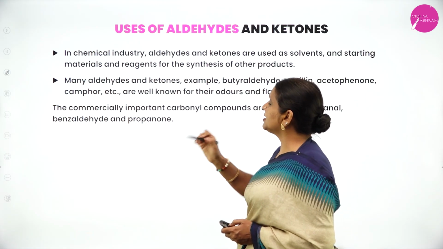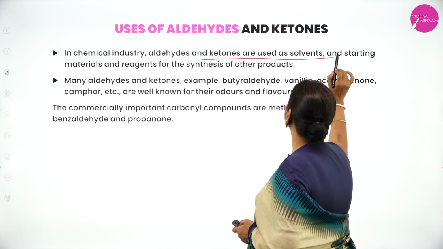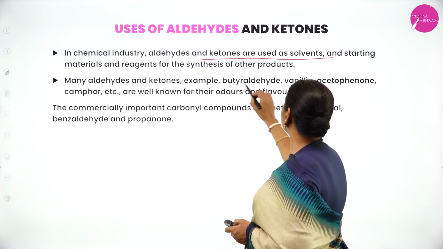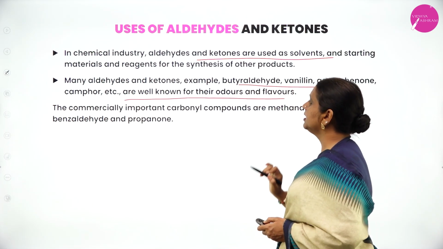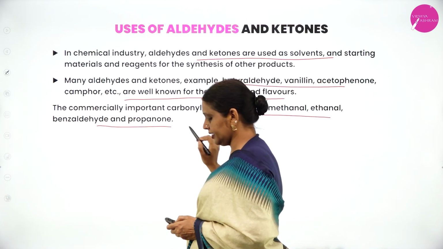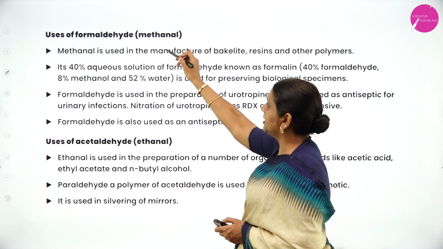Okay. So now what are the uses of aldehydes and ketones? In the chemical industry, aldehydes and ketones are used as solvents as well as in the synthesis of other products. Butyraldehyde, vanillin, acetophenone, camphor are well known for their odor and flavor. The commercially important carbonyl compounds are methanal, ethanal, benzaldehyde and propanone. So these are the list of uses.